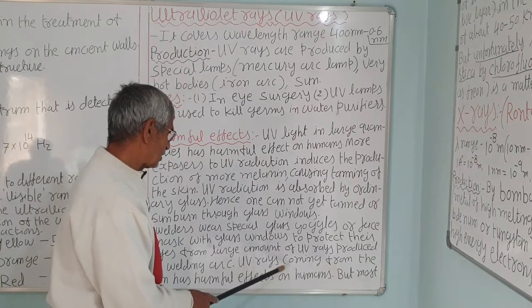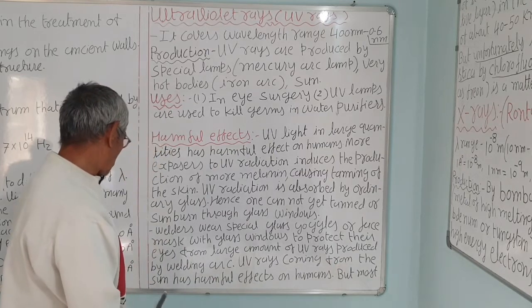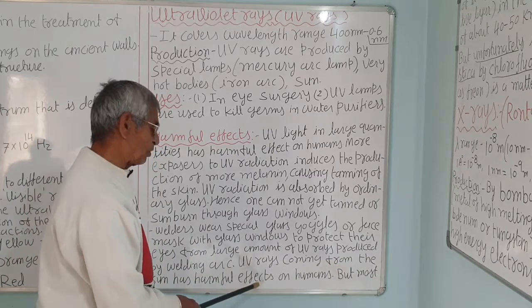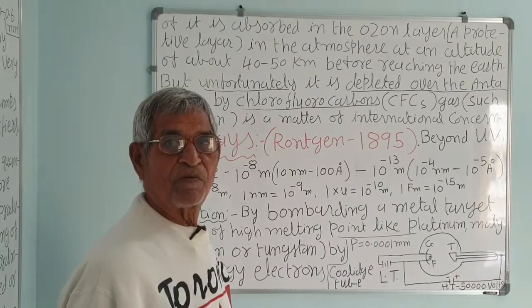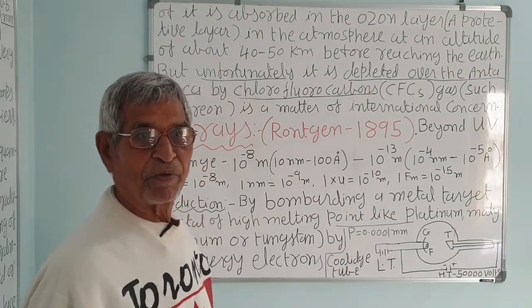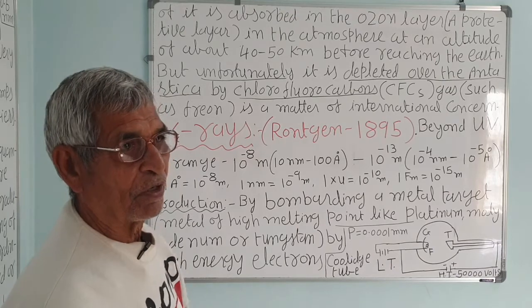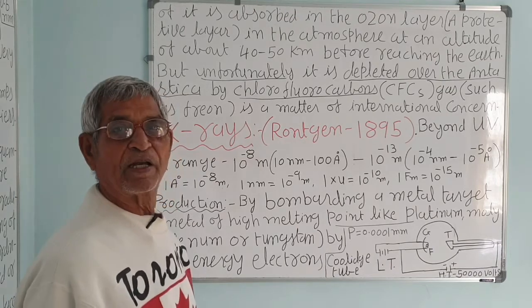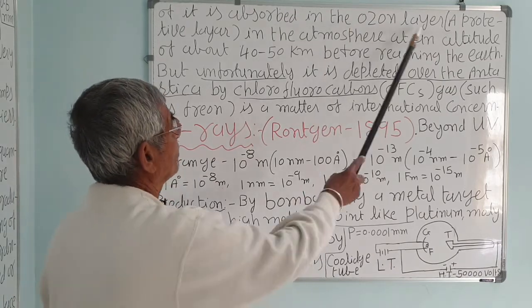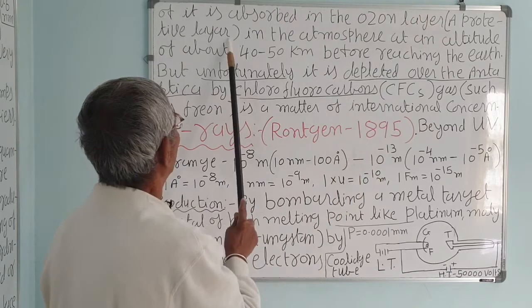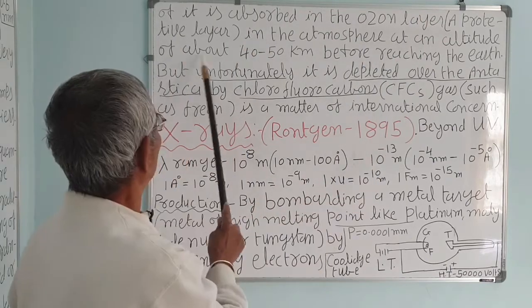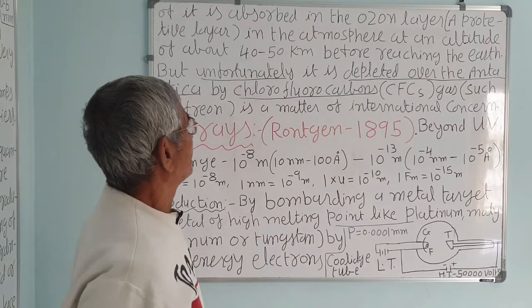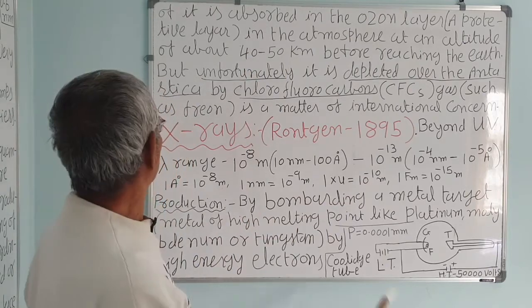Ultraviolet rays coming from the sun have a harmful effect on humans, as we have seen, on our skin or body, but most of them are absorbed in the ozone layer. That is called the protective layer, in the atmosphere at an altitude of about 40 to 50 kilometers before reaching the earth.